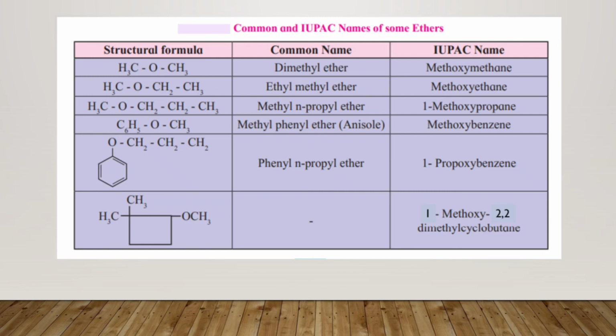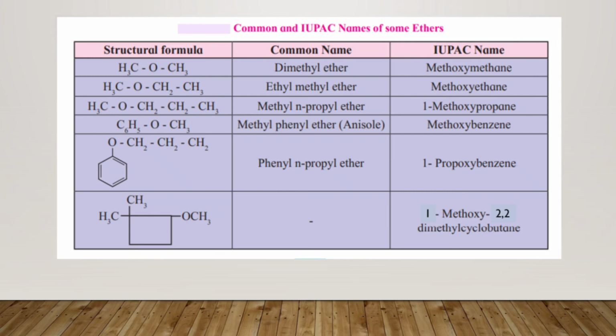Now next we will see about the IUPAC system of naming the ethers. Same way as I have shown you in other examples before, you have to go on naming this. You have to first see the sides of the oxygen, the bond which are present, which contains the least number of carbon, and accordingly you have to name the compounds. So the first one will be methoxymethane. The next one will be methoxyethane. Move further, the next one will be 1-methoxypropane.